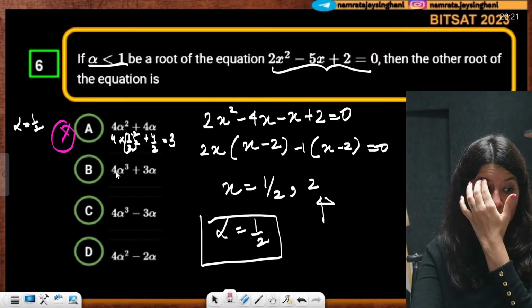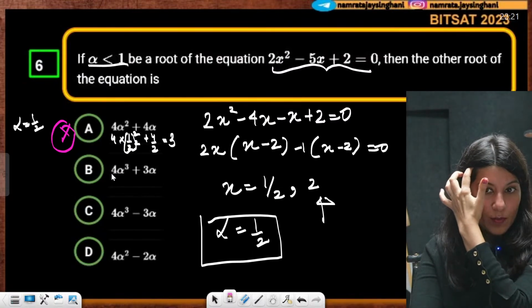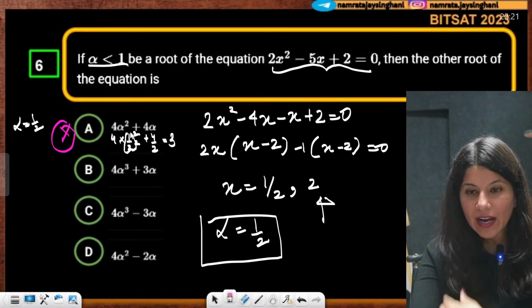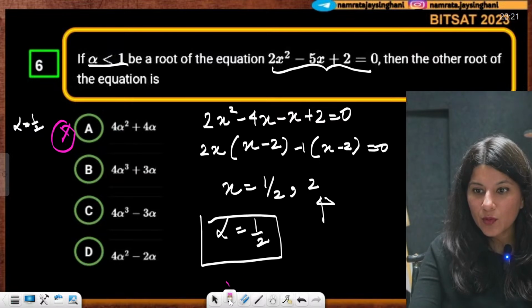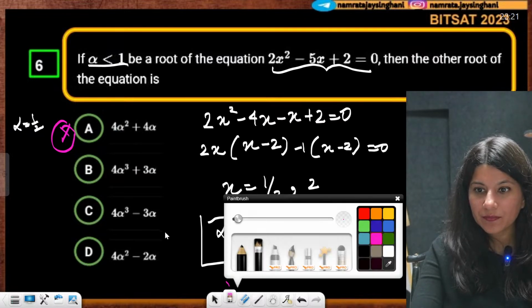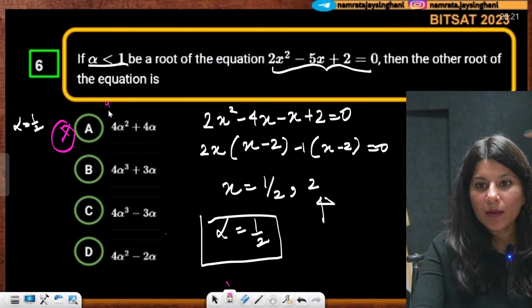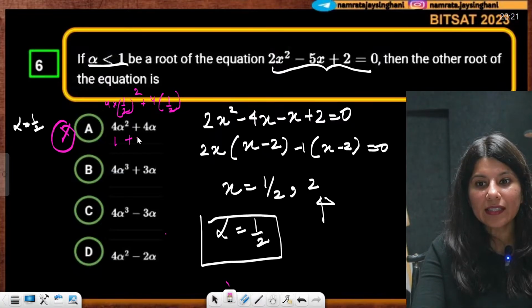Now option B. Option A is wrong, right? Why is it wrong? Because the moment you put half into 4 into (1 by 2) square, you can see this is 1 plus 2, which is 3, which is not equal to 2.